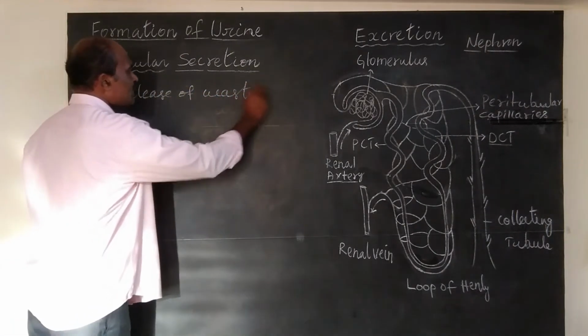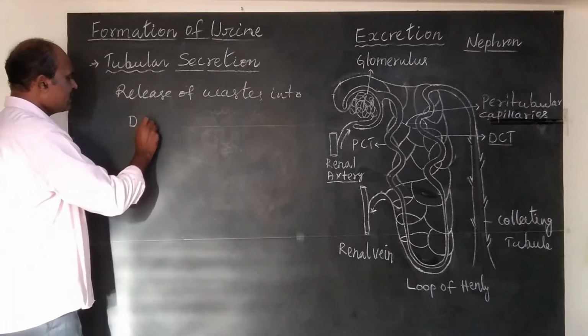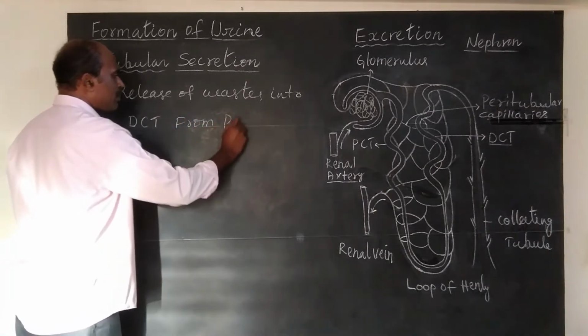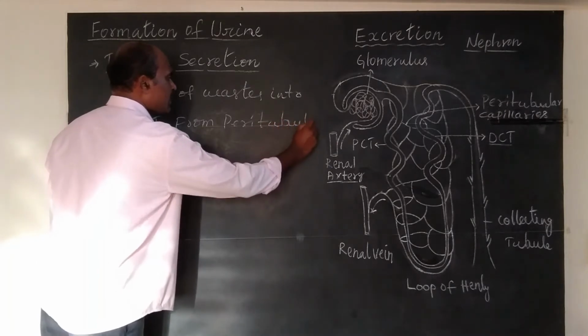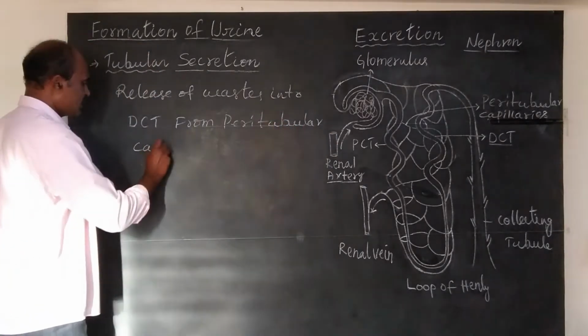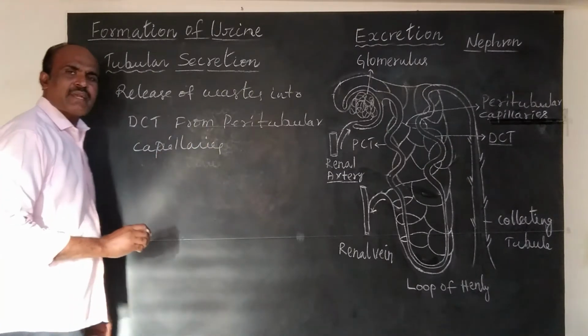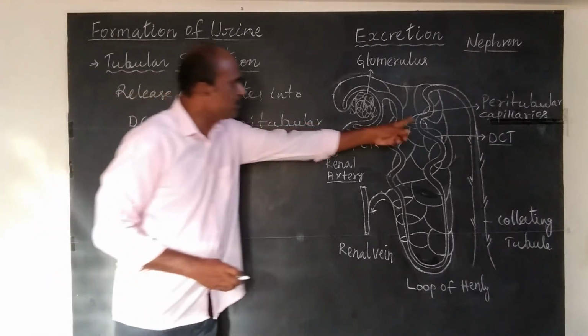What are the waste materials released or secreted into distal convoluted tubule?